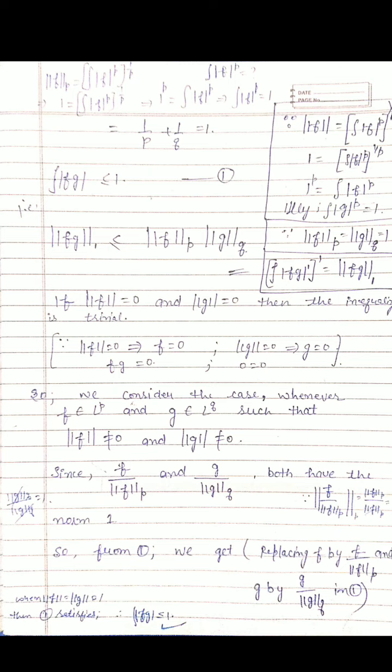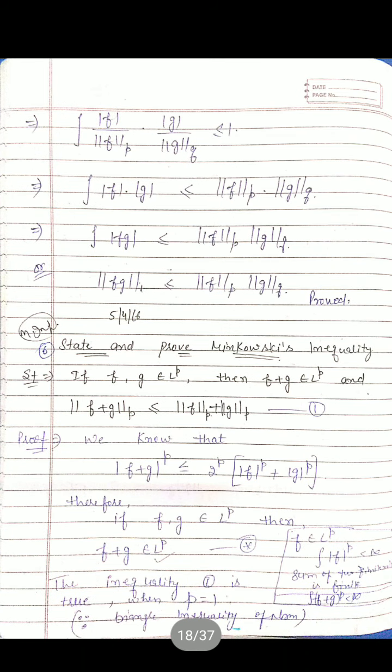So we apply this in the earlier inequality, meaning we replace f by f by norm f and g by g by norm g. So what we get is integral |f by norm f_p| |g by norm g_q| less than or equal to 1. So cross multiply with norm f and norm g. So what we get is integral |fg| less than or equal to norm f_p into norm g_q. Because norm is a real number, a scalar, we can take it to the right side, we can take it outside the integral.